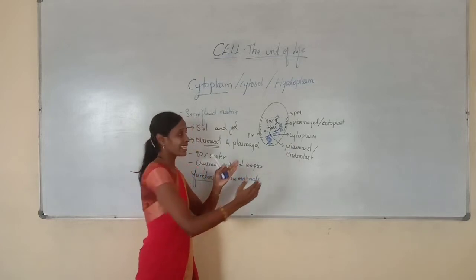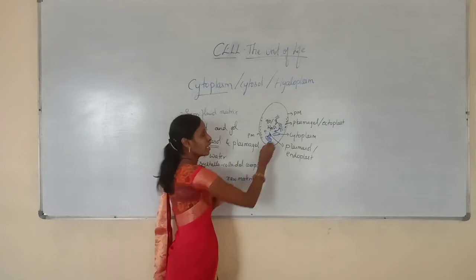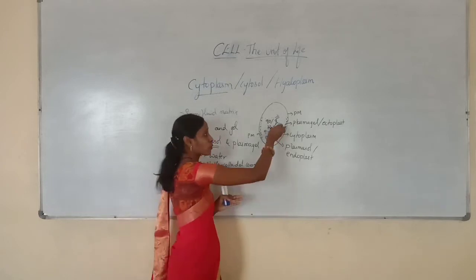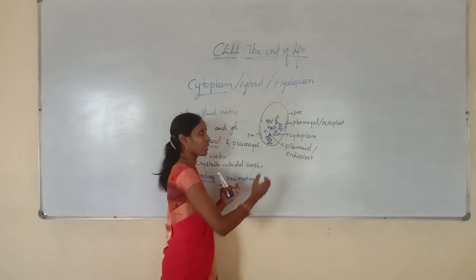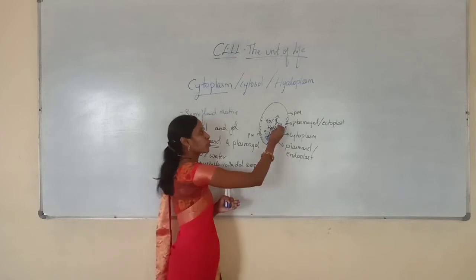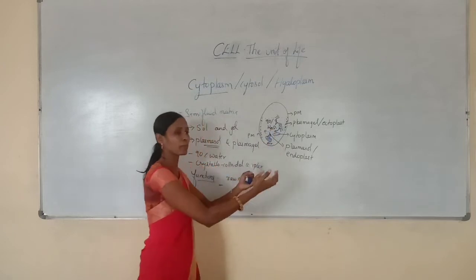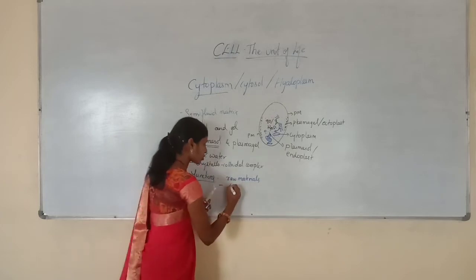So here, the exchange of materials takes place. Again, to take the same example, if proteins are synthesized in the endoplasmic reticulum and are required by the mitochondria, they cannot directly give them to the mitochondria. Instead, the proteins are released into the cytoplasm, and from the cytoplasm the mitochondria can take up the proteins. That is called exchange of materials.